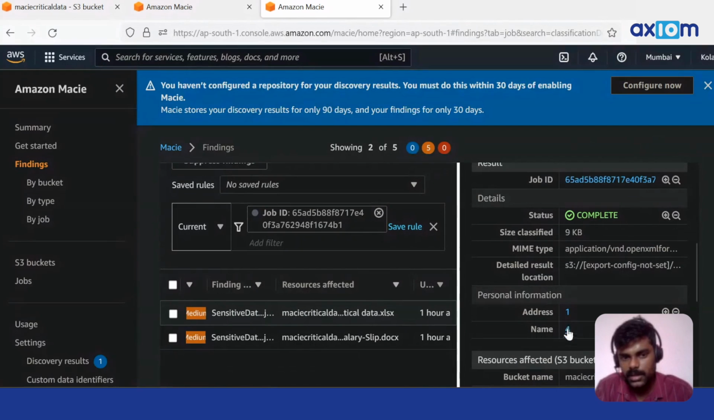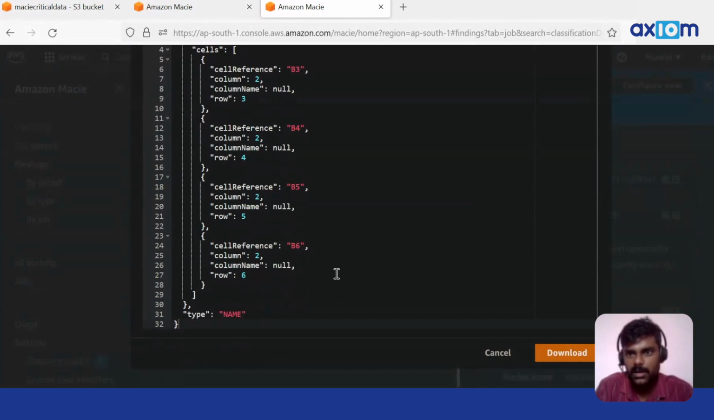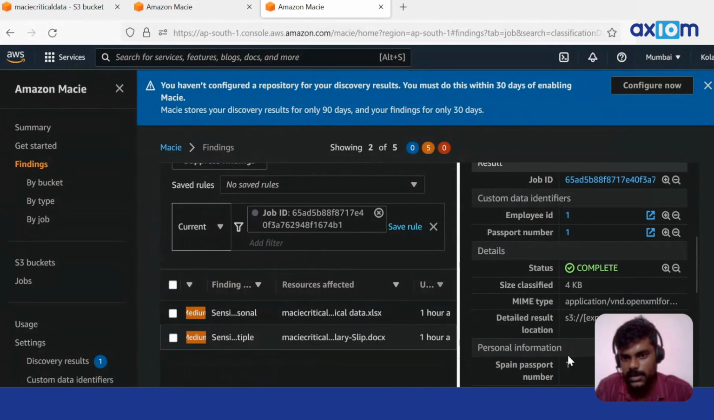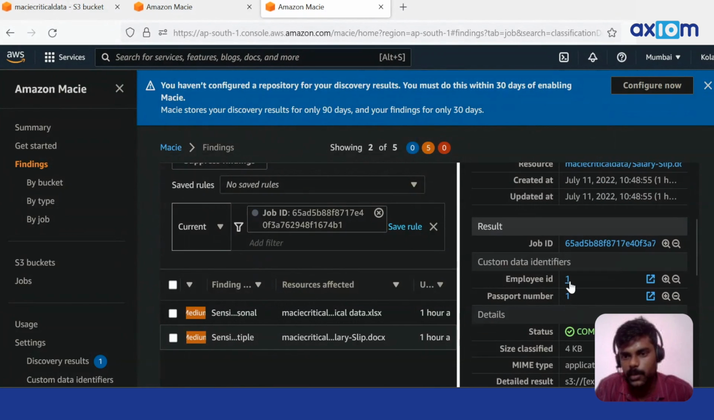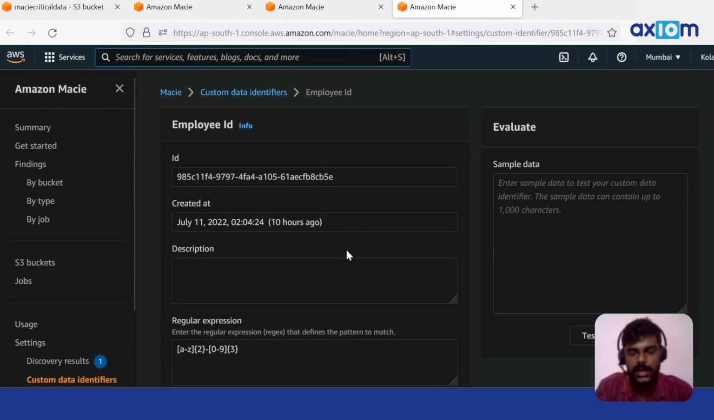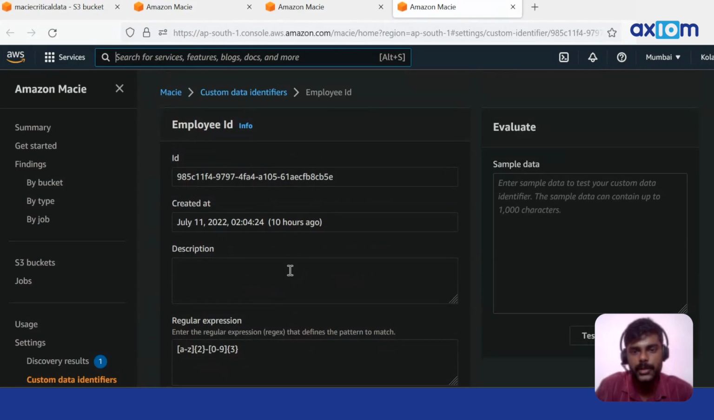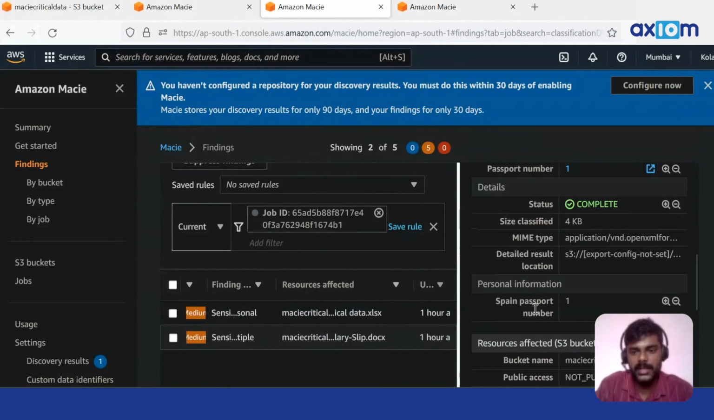If we click on this, it gives us the column name and the type of data it found. Here, our payslips contain passport and personal information. It shows that the record contains a passport number, and here it shows the employee ID. As I told you earlier, as it is critical to the organization, it displays those results. We can use Security Hub to integrate this. By default, Security Hub is integrated automatically, so we can take remediation steps to take the necessary actions.